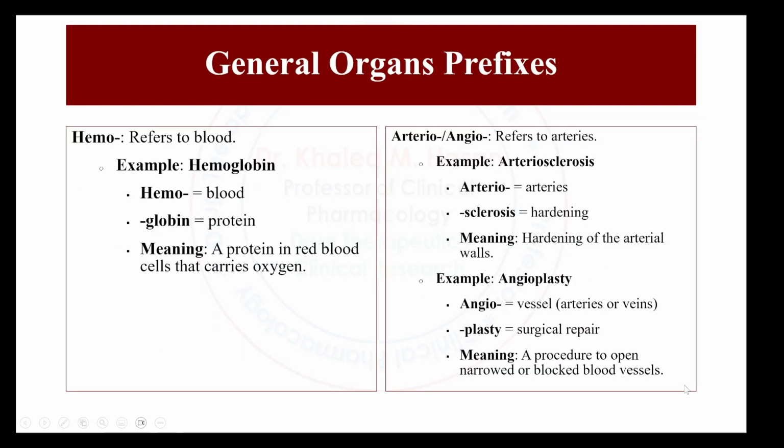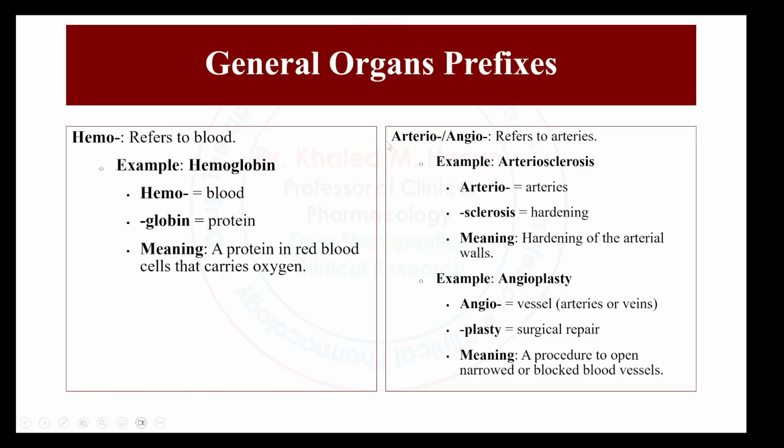Okay, so we'll start with every prefix, with some explanation, some examples and the meaning. For example, we start with hemo here. Hemo refers to the blood. Example for hemo: hemoglobin. Hemo means blood, globin is a kind of protein. So here we talk about hemoglobin. It's a protein in the blood cells that carries oxygen.